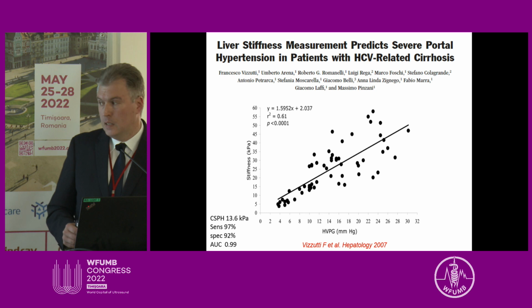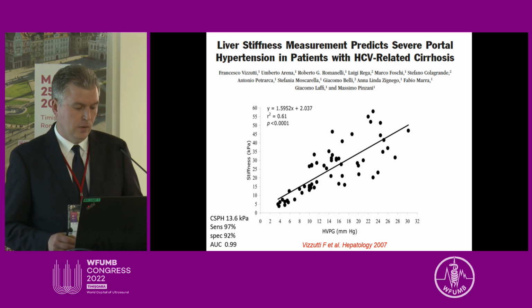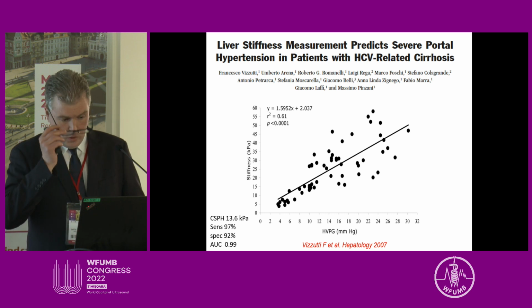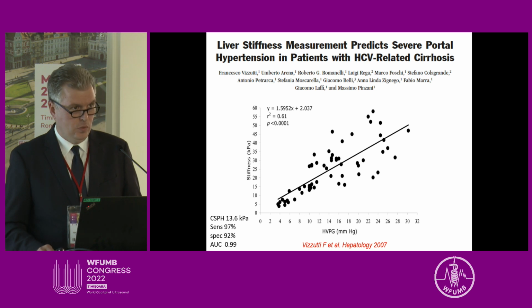One of the first studies published in this field, demonstrating the correlation between liver stiffness and HVPG, was published by an Italian group of authors in 2007, in which they demonstrated by using transient elastography very good correlation between liver stiffness and HVPG.